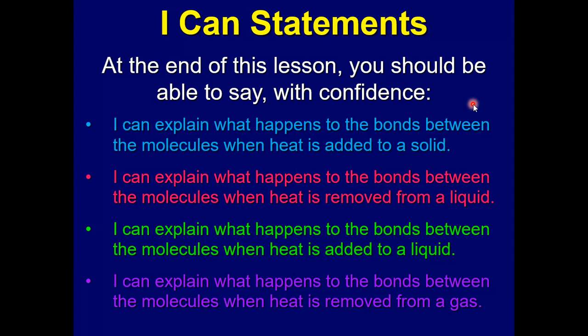Okay, so for the I can statements, I can explain what happens to the bonds between the molecules when heat is added to a solid. Remember, when we add heat, the molecules begin vibrating faster, and that begins to break the bonds so that the molecules can slide past each other and it turns into a liquid.